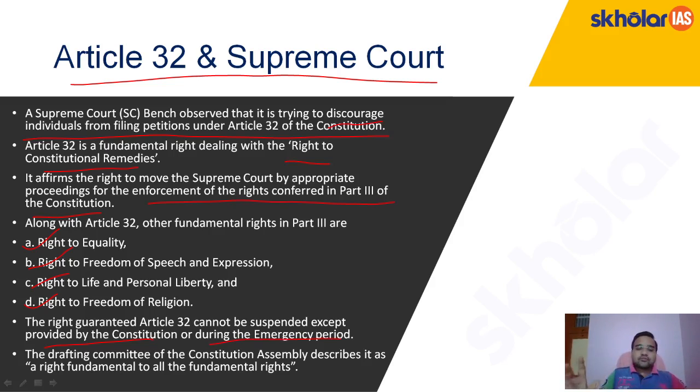The drafting committee of the Constitution Assembly described this right as a right fundamental to all the fundamental rights, because without this Article 32, no other right is of any use, right? The Constitution has given you rights, but when you are deprived of that right, if you don't have the proper measures to enforce them, then what is the point of giving all the rights? So all these rights are dependent on the one right, that is Article 32, that is right to constitutional remedies.